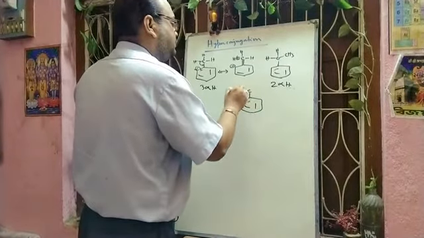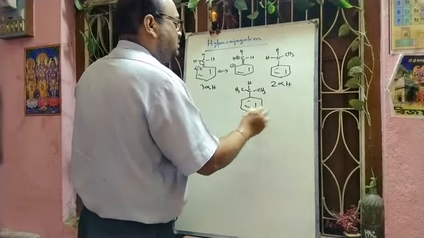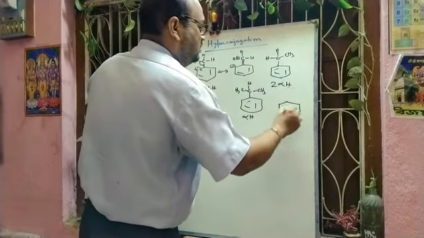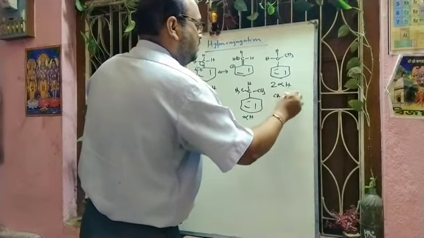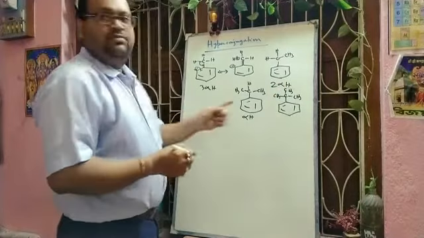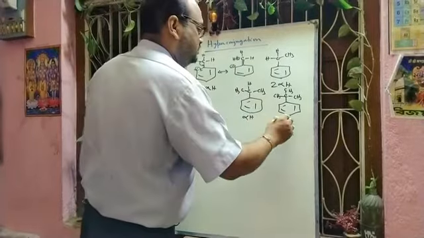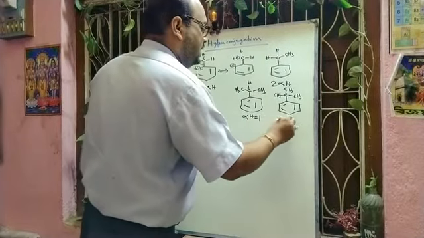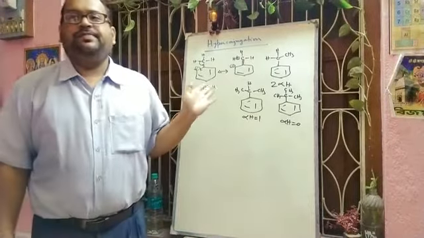But if we add one more alkyl group to this carbon, then there will be 1 alpha hydrogen. If we add another alkyl group, definitely the number of alpha hydrogens will be 0. Alpha hydrogen 1, here alpha hydrogen will be 0. So from here you can easily understand